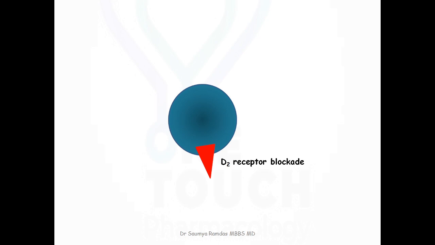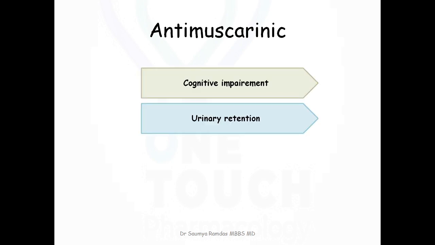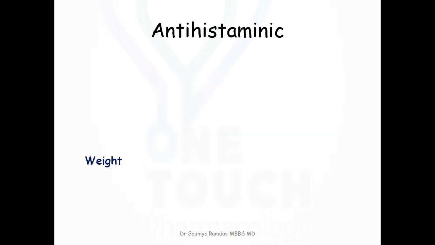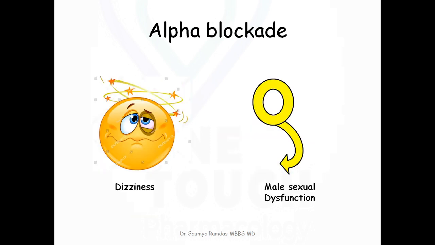These drugs have additional antihistaminic, antimuscarinic and alpha blocking properties. All these also contribute to the side effects caused by these typical antipsychotic drugs. The antimuscarinic side effects include cognitive impairment, urinary retention, dry mouth and blurred vision. The antihistaminic side effects include weight gain and sedation. Alpha blocking side effects include postural hypotension and male sexual dysfunction.